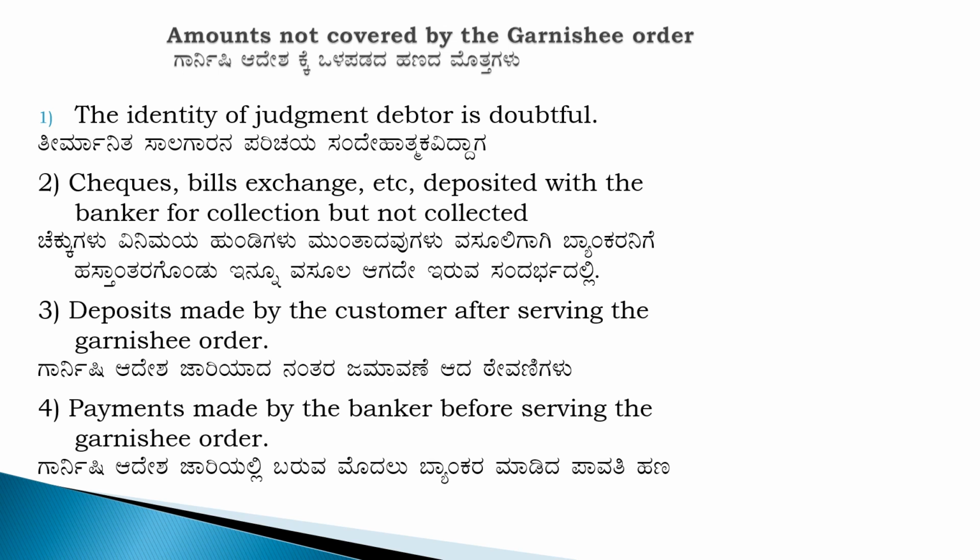Checks, bills of exchange deposited with the banker for collection but not collected. See, here the checks and bills of exchange is deposited for collection. So thereby the relationship here is bailor and bailee. Banker is acting as a bailee. He is not acting as a creditor.